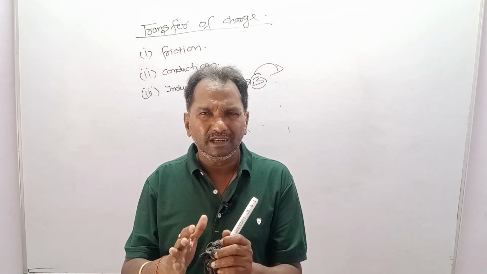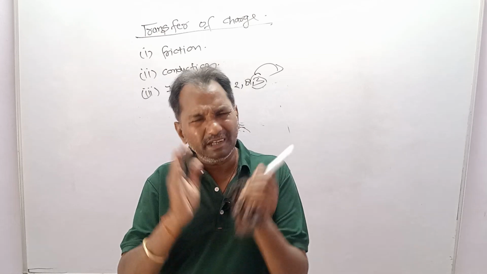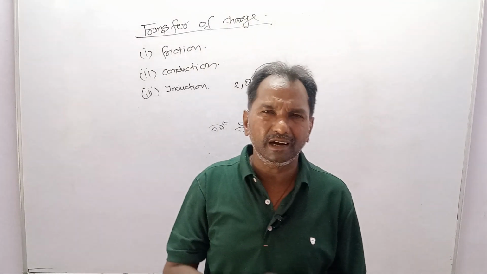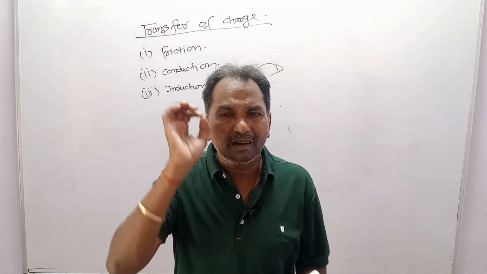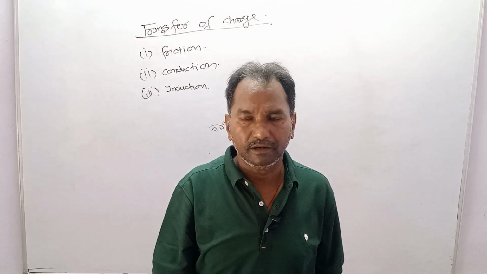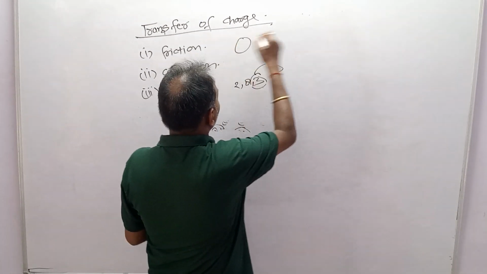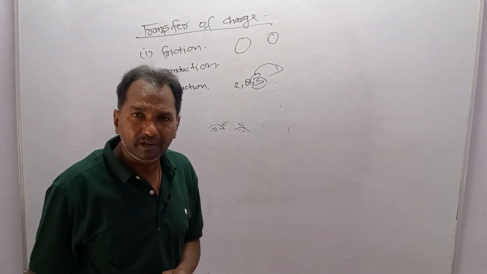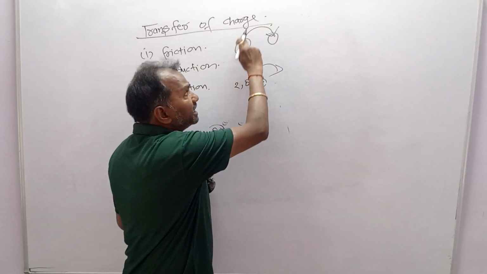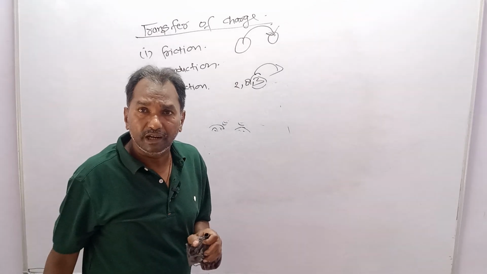If any 2 bodies, whether conductor or non-conductor, are rubbed, then undoubtedly some charge will be transferred from one body to the other. Electrons will be transferred from here to here.